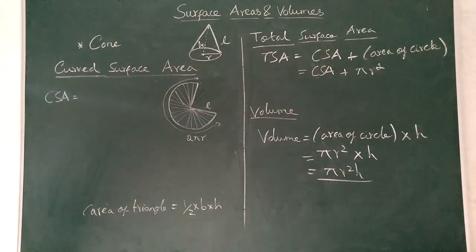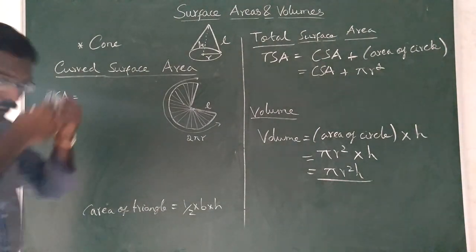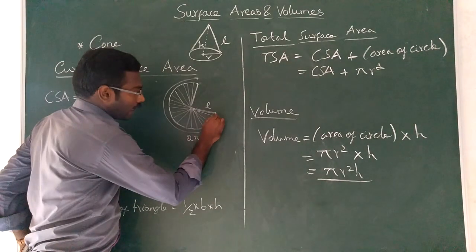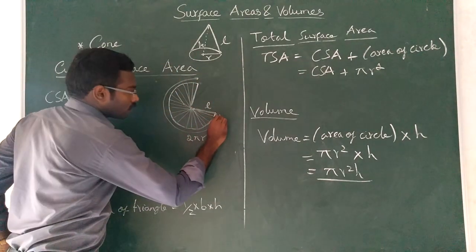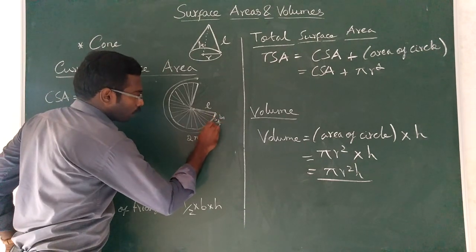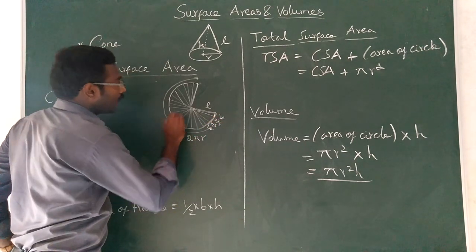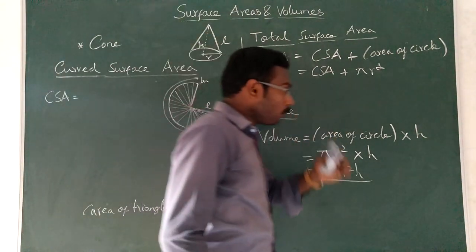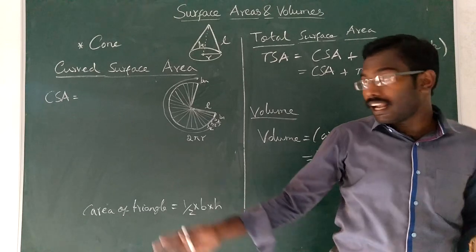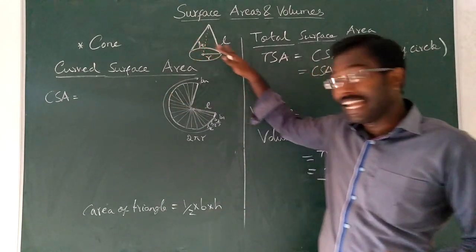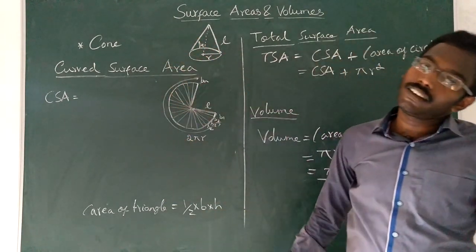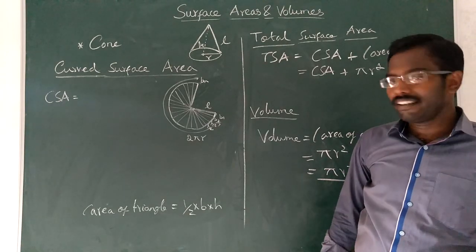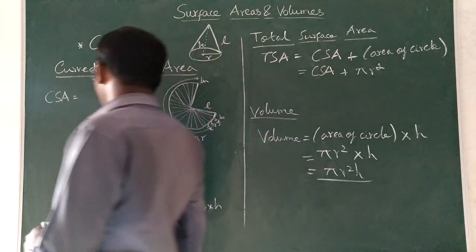So the bases, there are n of them, so this is b1, b2, b3, b4 up to n number of triangles. If you find the total of the areas of all the triangles, you will get the answer. Seems difficult, isn't it? But it's not difficult. So let us write like this.